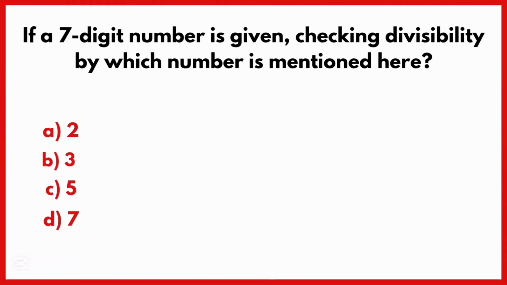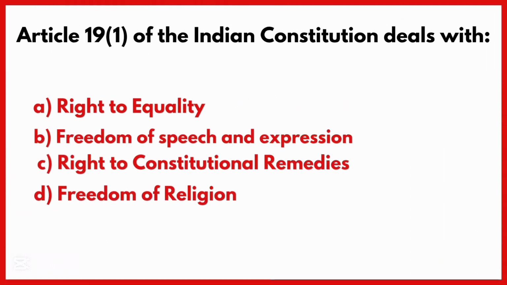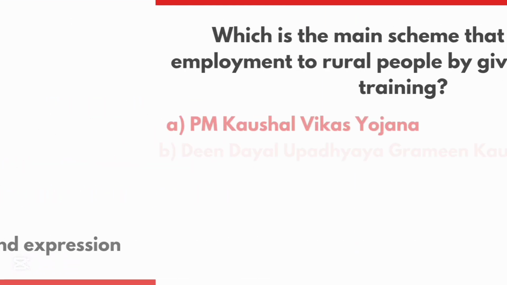If a 7-digit number is given, checking divisibility by which number is mentioned here? Correct answer is option B. 3. Article 19(1) of the Indian Constitution deals with. Correct answer is option B. Freedom of speech and expression.